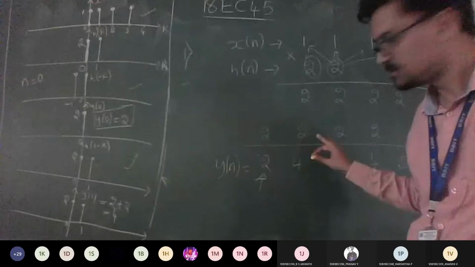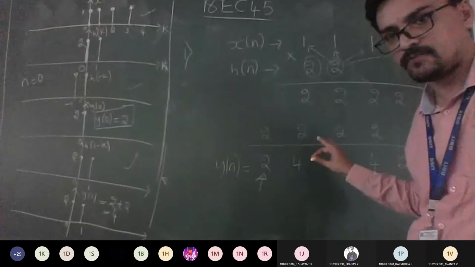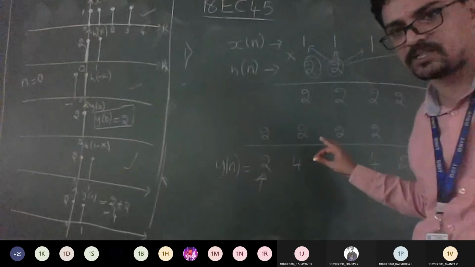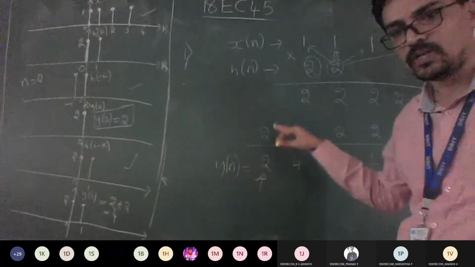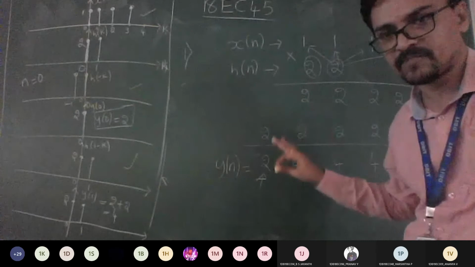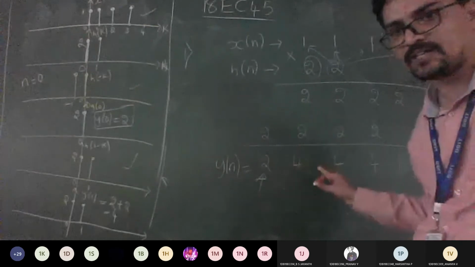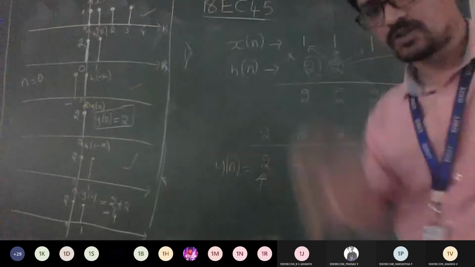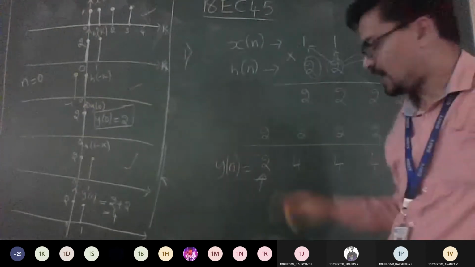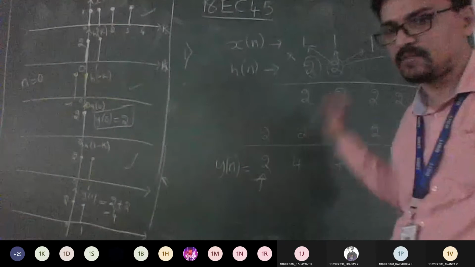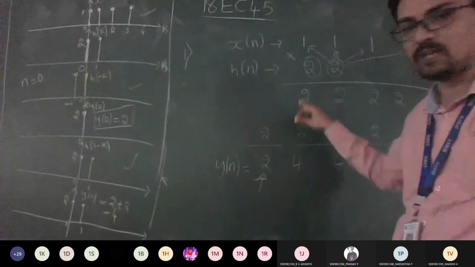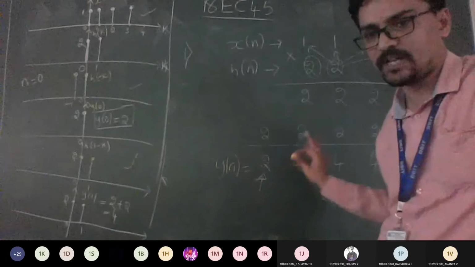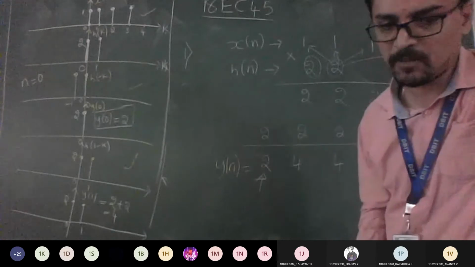Did you understand the logic of how to do a convolution sum using the simplest or easiest method, called the multiplication method? You can do this even if they didn't ask, so that it will be a verification and confirmation for you that the answer you got is right. You can verify and get marks there itself. With just a simple verification, I get that many marks. If they give the origin, then how to solve, we'll discuss now. Before that, is it okay till here? Shall we move on to the next type of problem?